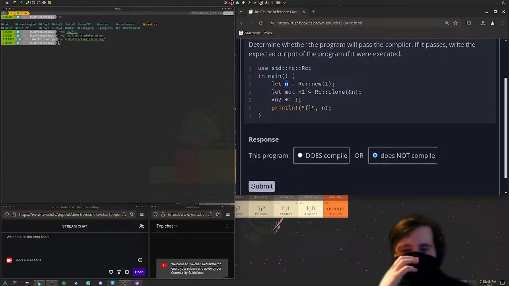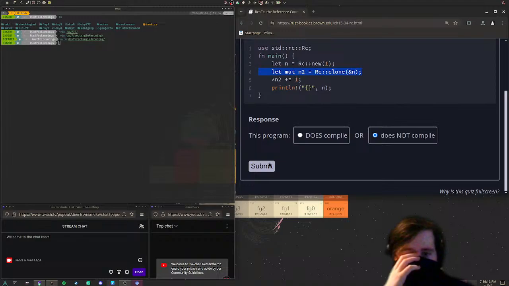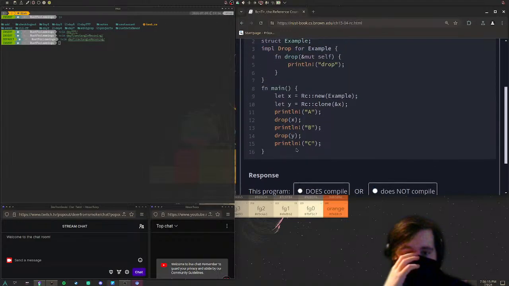So dereferencing, this would just be n. Yeah, Rc::clone is not creating a new Rc, it is simply cloning an old one. So no, this is getting the value, and that's not gonna work. We can't have a mutable reference to an immutable thing either. This will also error out. I'm pretty certain I was wrong about my previous understanding.